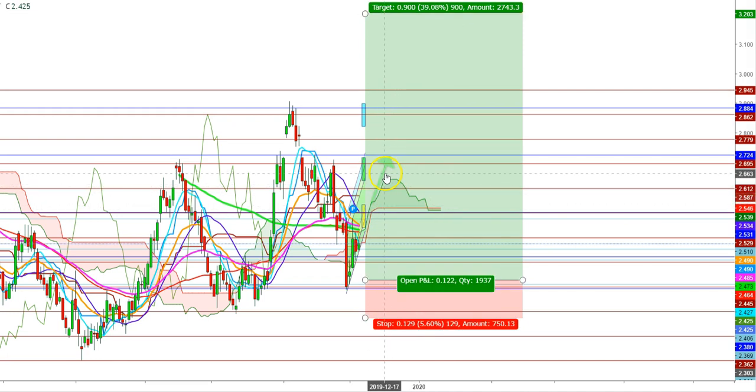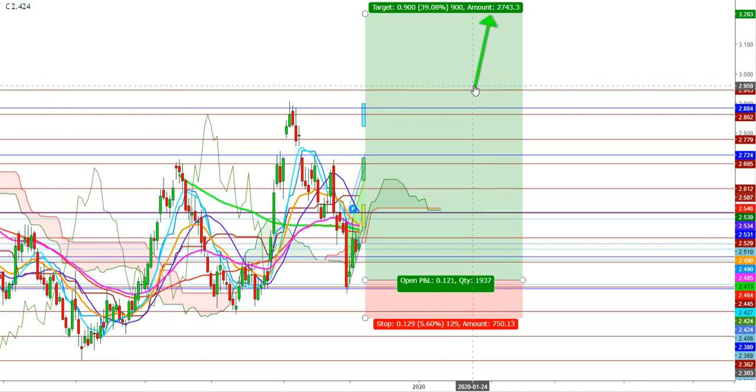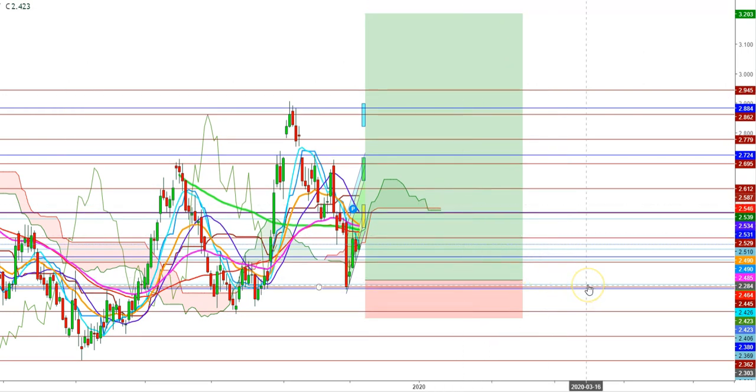So friends, I find that a sustained move in a daily time frame above the Ichimoku cloud will see the natural gas futures to face an immediate resistance at the levels of $2.728, and a sustained move above this level will result in a sharp upward moves up to the levels of $2.952, where the natural gas futures may find their second resistance, but a sustained move above this level will result in a sharp upward move to test the new highs up to the levels of $3.218, where I find the natural gas futures may test this level during the upcoming months. So friends, be ready to see an action in natural gas futures.